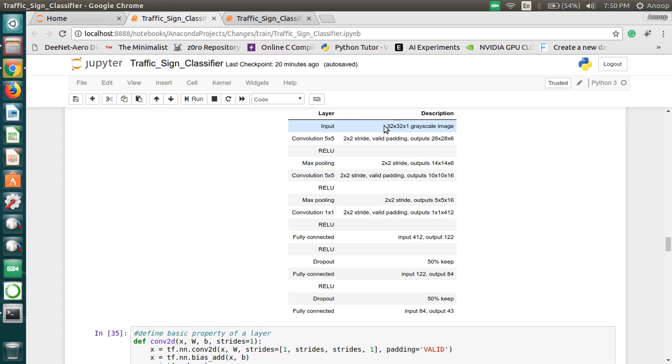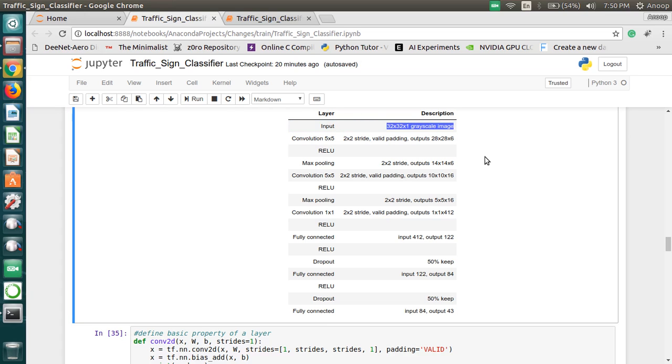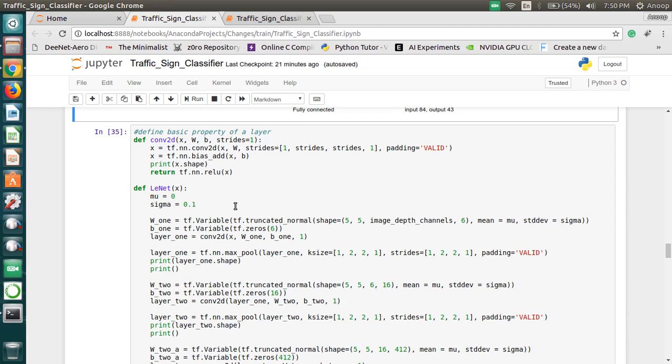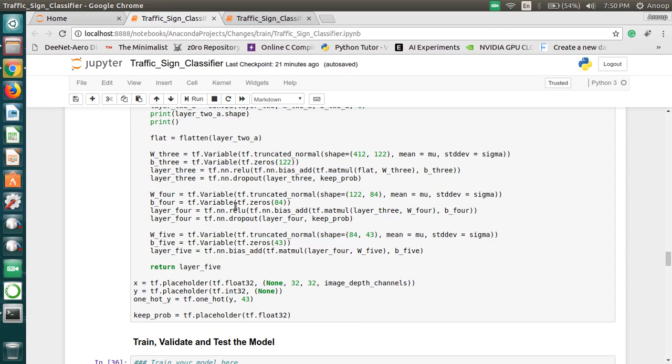Initially we give an input of a 32 by 32 grayscale image, and we use a 5 by 5 convolution, and it creates an output of 28 by 28 pixel images, and we activate those layers using a ReLU activation, and we use max pooling. Similarly, we have two hidden layers and two fully connected layers, and this is how we create the neural network.